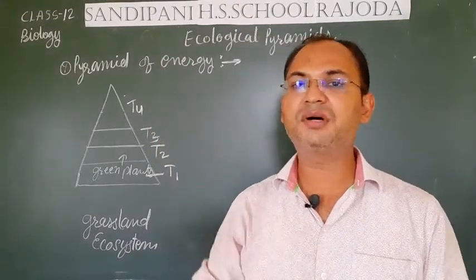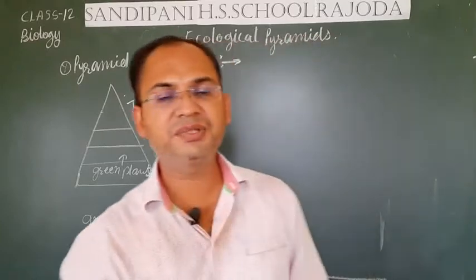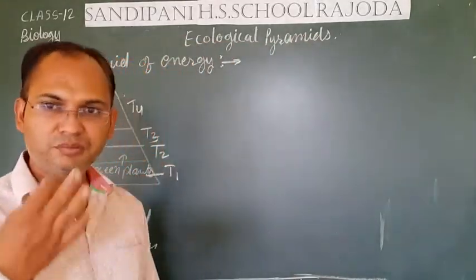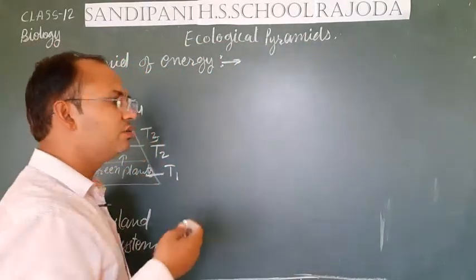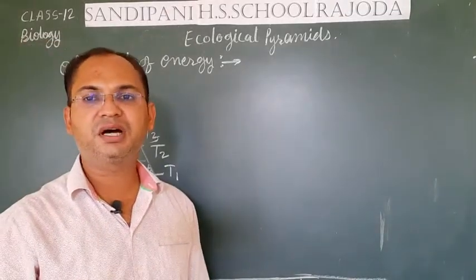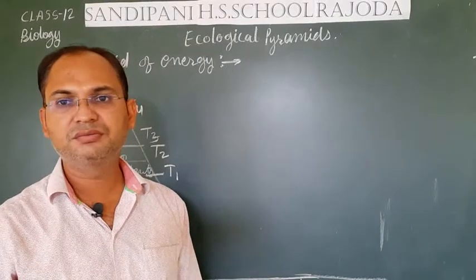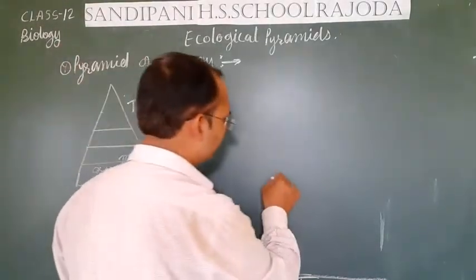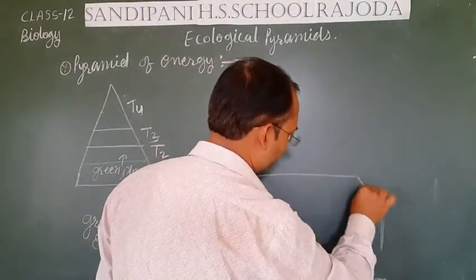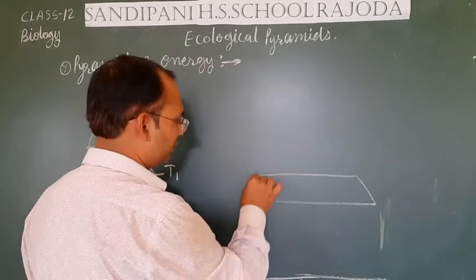Now if we talk about the energy pyramid of the pond ecosystem, then also the diatoms and phytoplanktons are the main producers in a pond. That is why they are also kept in the bottom of the triangle.